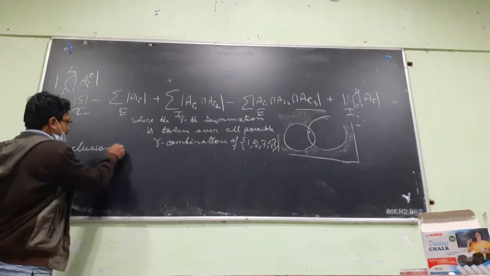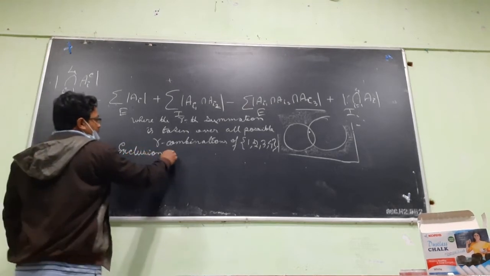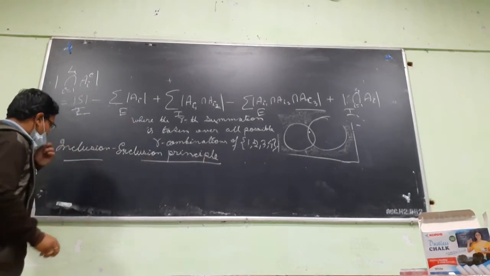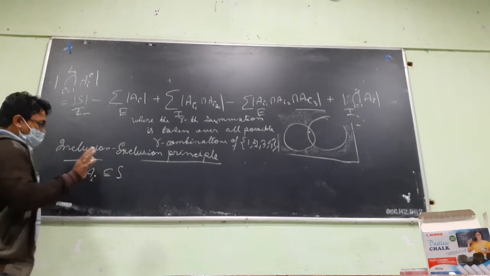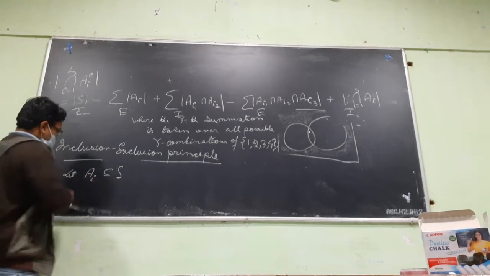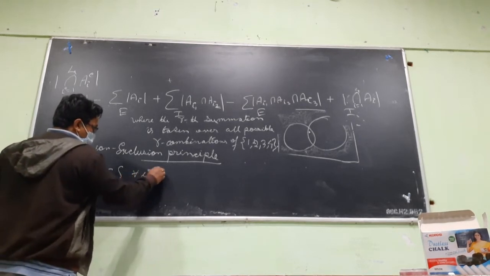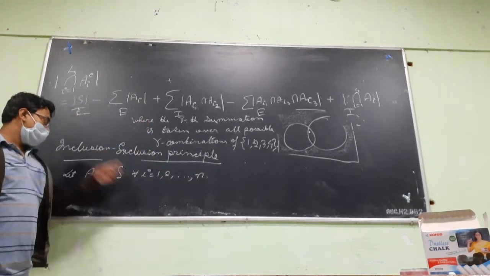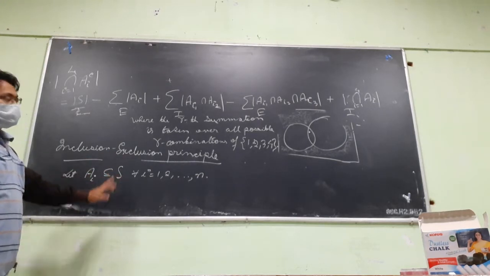Okay, so the inclusion exclusion principle. We will just generalize this. It is the generalized principle. Let A1 up to An, or say Ai, be subsets of a given set S, and all these are finite sets. So Ai is a subset of S for all i equal to 1 up to n. So suppose there are n subsets of a single set S. Okay, so here S is the universal set.